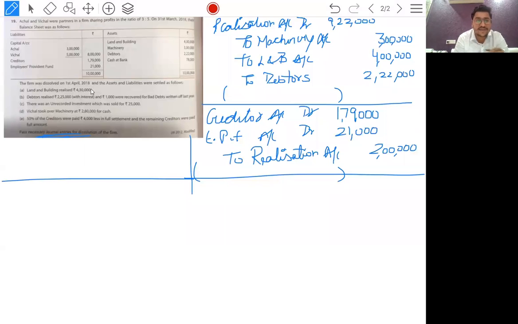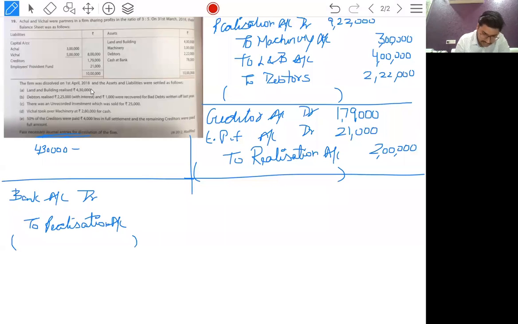Now the next is we have realized some amounts. So the entry is bank account debit to realization. You can make a rough margin if you like: land and building 4,30,000 plus debtors 2,25,000 plus 1,000 that we had written off last year, but now we have recovered some amount, that is 1,000.